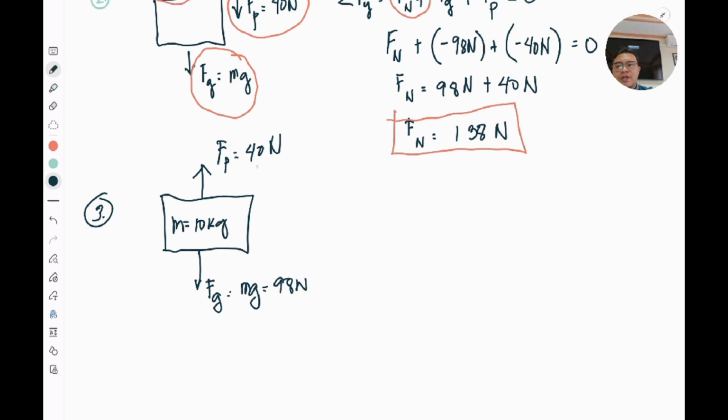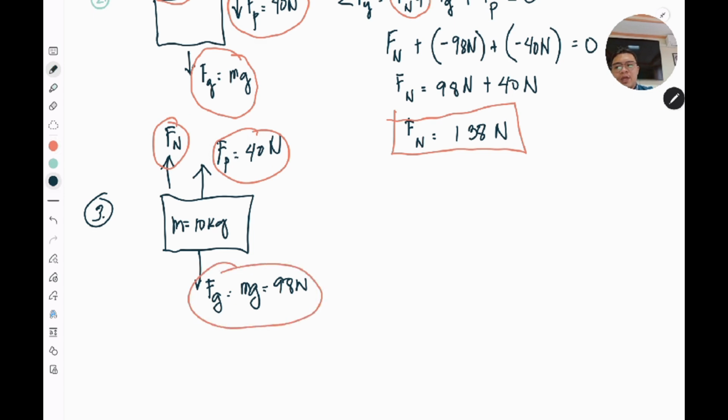And of course we still have our normal force moving up. So there are still three forces here: your F sub n, your F sub p, and your Fg.